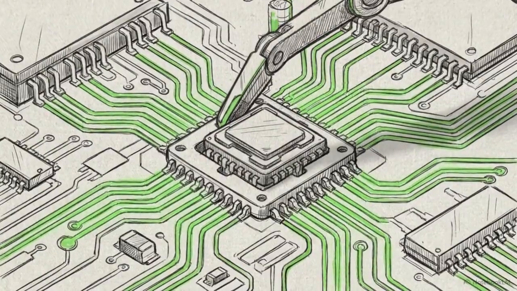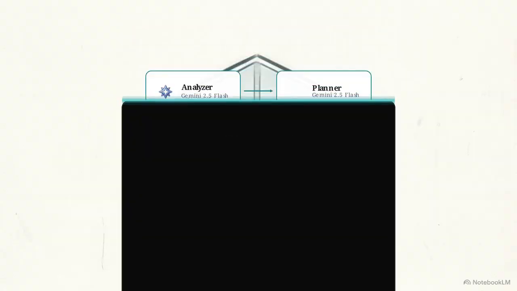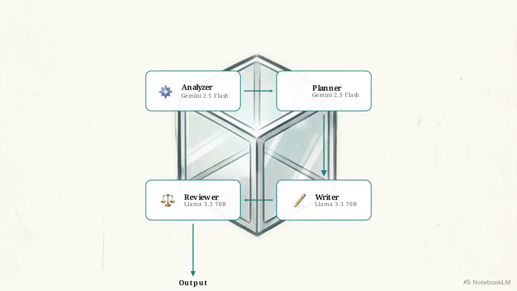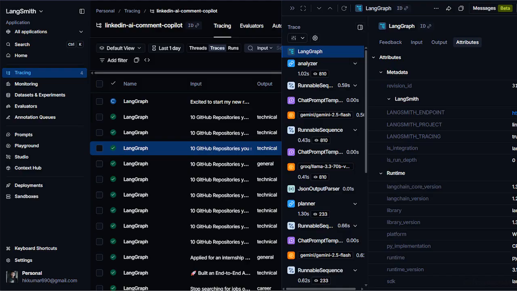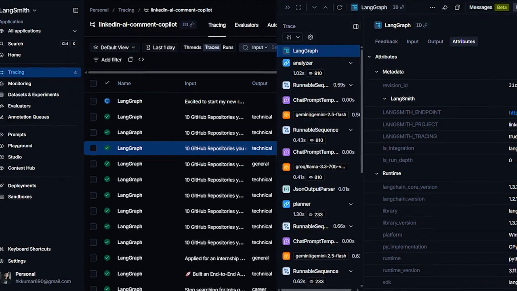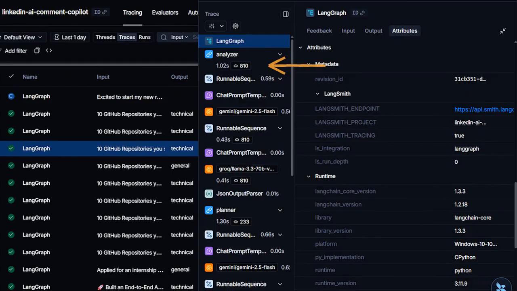The difference between a prototype and a production AI system comes down to observability, the ability to inspect and debug the inference black box. This screenshot displays the LangSmith dashboard. It provides full trace visibility for every request moving through the multi-agent pipeline. The interface logs the step-by-step latency, the exact token usage per node, and the specific state of the payload at every transition.